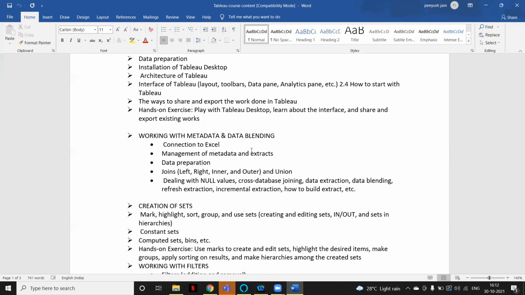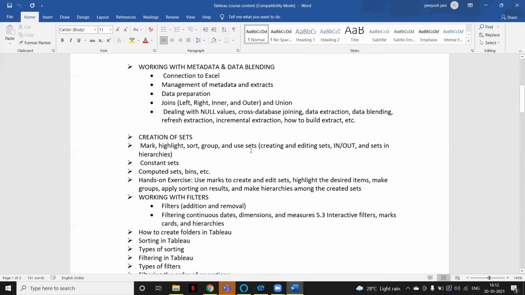Let's say you have 1 million or 10 million rows of data, and you want to represent that data in Tableau. We can load it in Tableau by extracting it. Now again, let's say you get new data of around 1,000 or 10,000 rows. How can you load the new data in Tableau? What are the best practices we should follow for that? We'll see how incremental refresh and full refresh work in Tableau and where we have to use them.